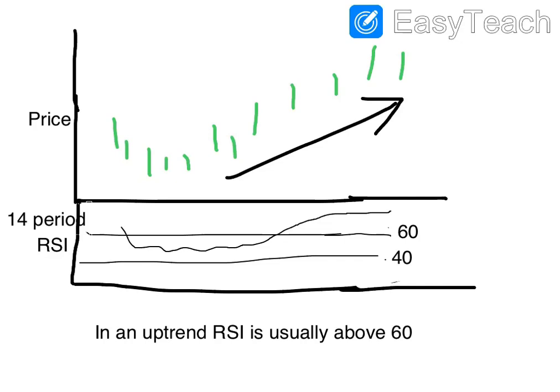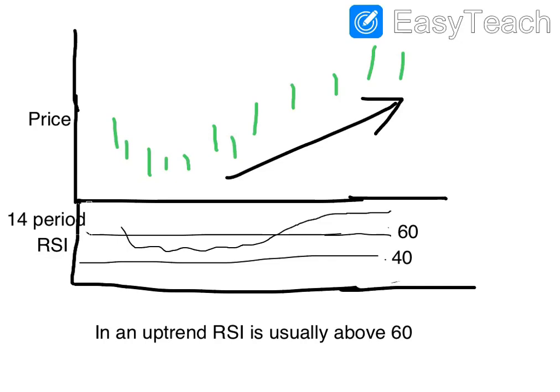Here you can see that if the price is moving sideways, that is the first 6 or 7 bars, the price is almost sideways, and in the sideways movement the RSI is generally between 40 and 60. This is the 14 period RSI, or the 14-day RSI if you are taking the daily chart.